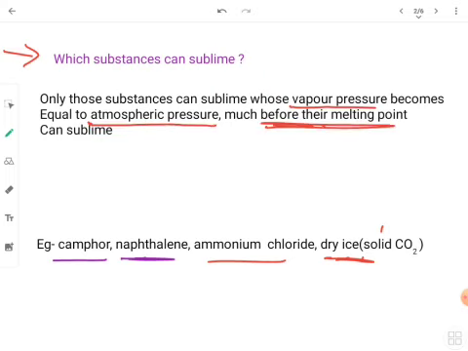To say it very simply, any solid which has the capability to evaporate before it melts, that substance can sublime. Vapor pressure becoming equal to atmospheric pressure is the condition when anything evaporates. So when evaporation is happening much before the melting, it means that substance is going to sublime.